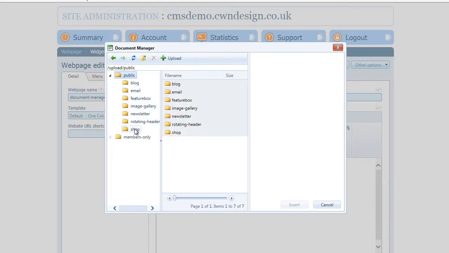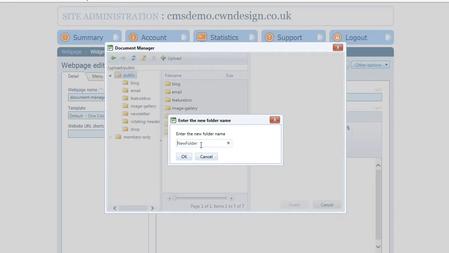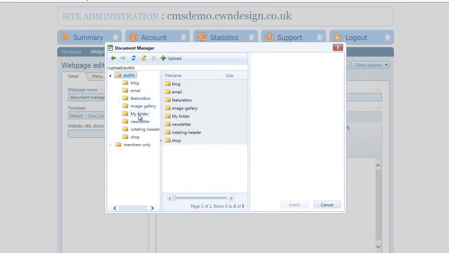But for this purpose, I'm just going to be staying within the public section, and we have some folders already in place, but I want to make my own new folder for these documents, and I'm going to click on the new folder button in the top ribbon bar, and I'm going to give it a name, which is just going to be my folder. You probably want to make it a little bit more meaningful for your actual own work. Choosing OK, it will add it into the list.